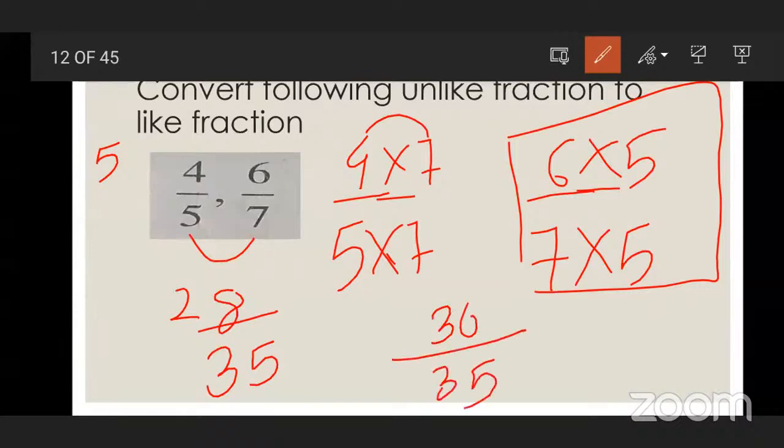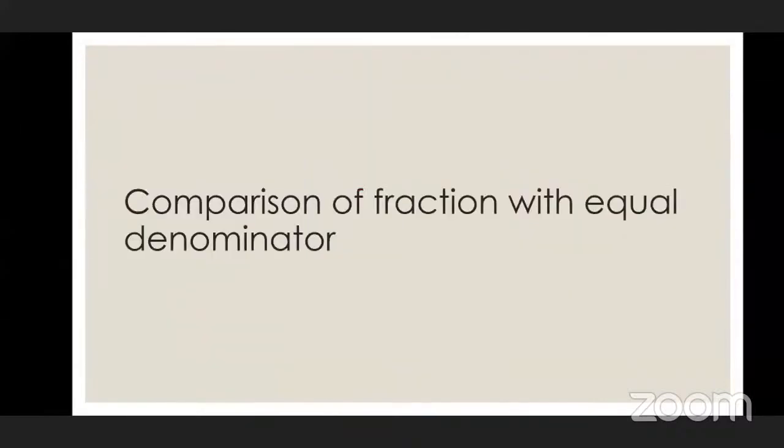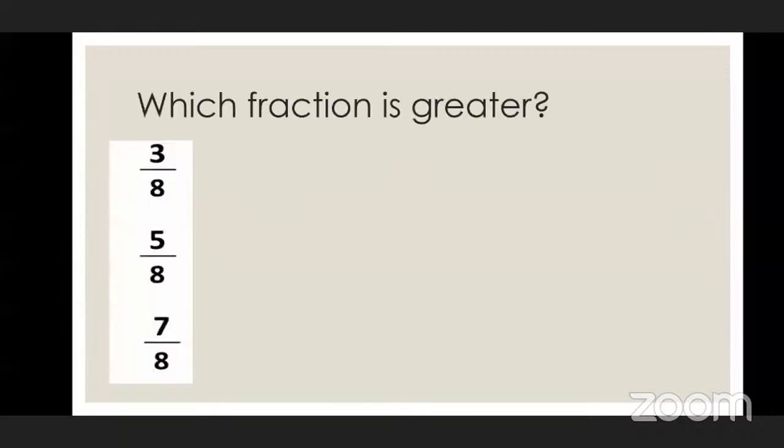7 fives are 35. What are the denominators here? 35. Are the denominators the same? Yes. So we can easily convert unlike fractions into like fractions. But what do we need to do? We need to make the denominators equal. We need to find their LCM. Now next, we are going to compare the fractions which have equal denominators. In such types of fractions we are going to compare.